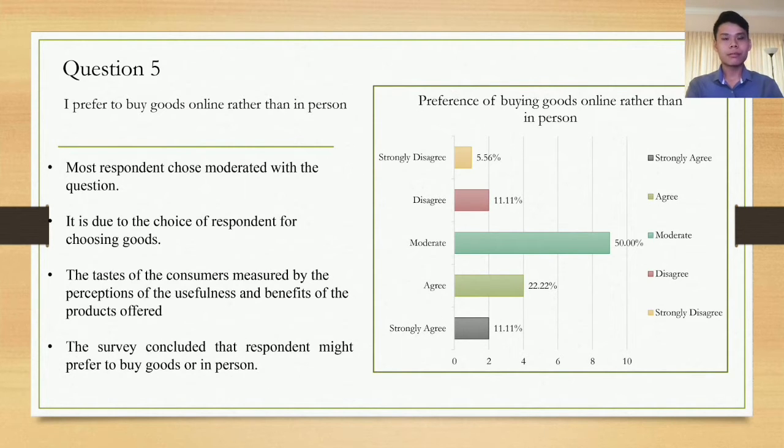On this graph, we found that half of the respondents, which is 9 respondents, will moderate this statement. It is due to the choice of respondents for choosing the goods. Consumer shopping preferences are defined as the taste of the consumer, measured by the perception of the usefulness and benefits of the products offered. So in other words, the consumer has different preferences over the different combinations of goods defined by the set of commodities. The survey concludes that respondents may prefer to buy goods online or in person.